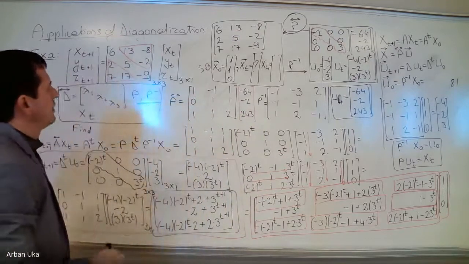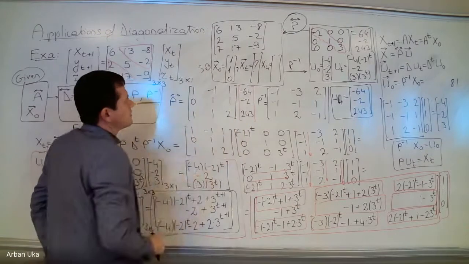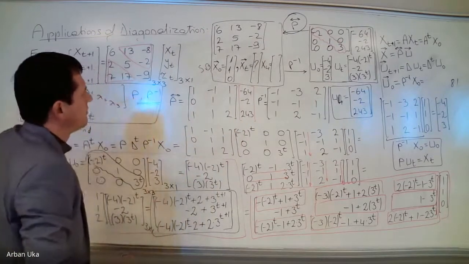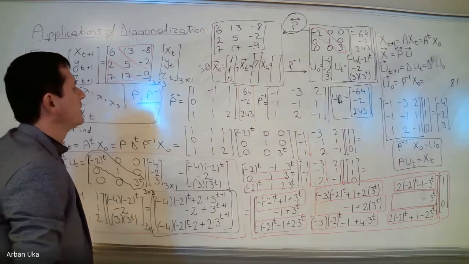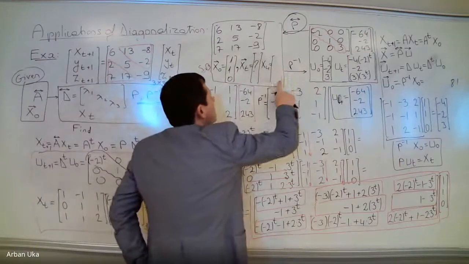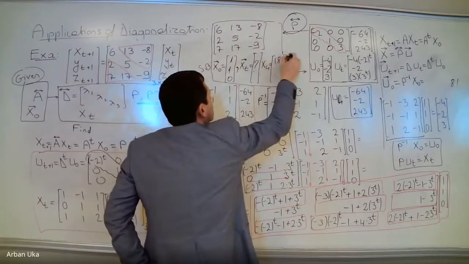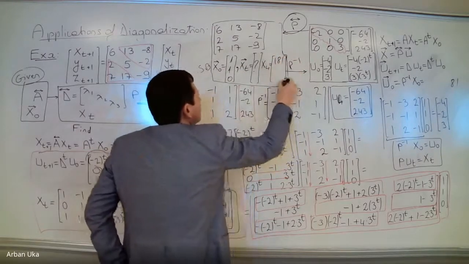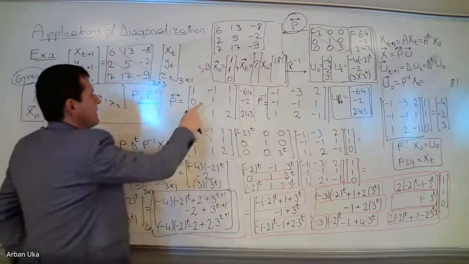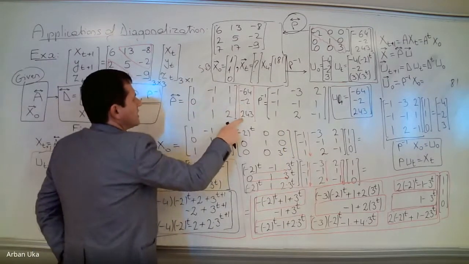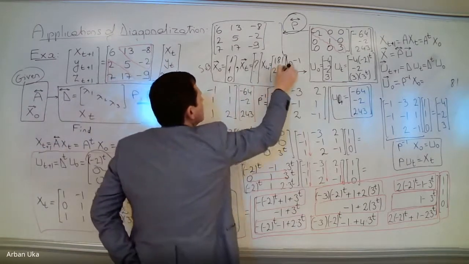So what is x4? This is 1 times minus 64 plus 2. This is minus 62 plus 243. This makes this 181. So this is 181. Then we have minus 2 plus 243. This is 241.